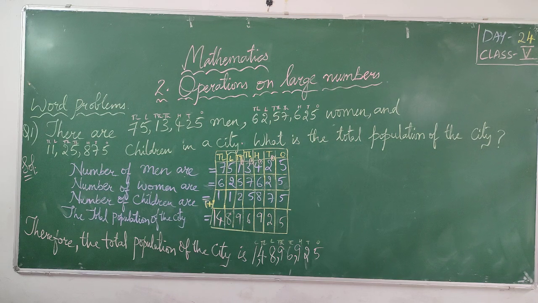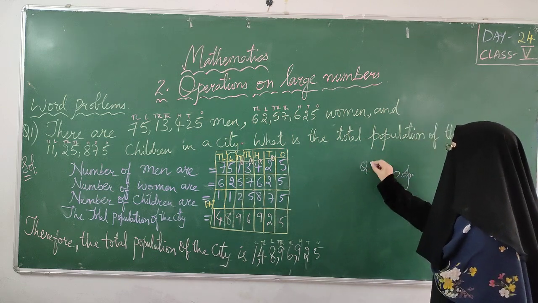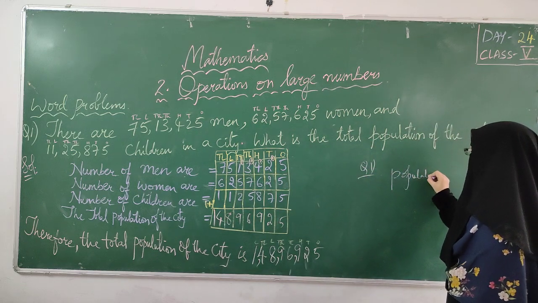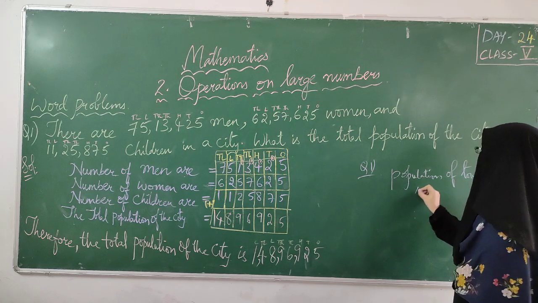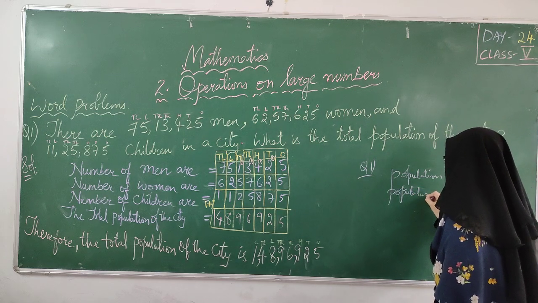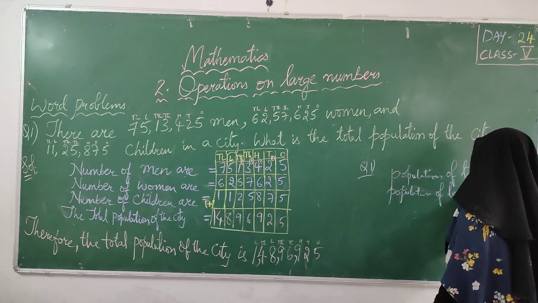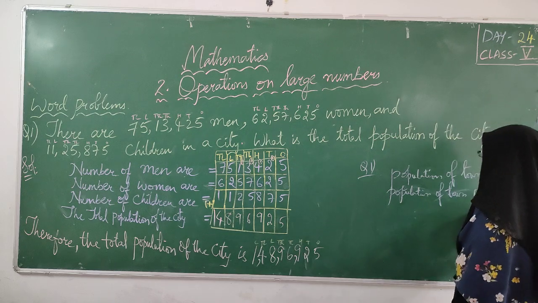Okay. Hope you all understood this one. I am going to give you 2 questions. Listen carefully. The population of town A is this, and that of town B is this. If I give you population in your worksheet like this, population of town A, write it completely, okay? Population of town B. Make a table and write the values.